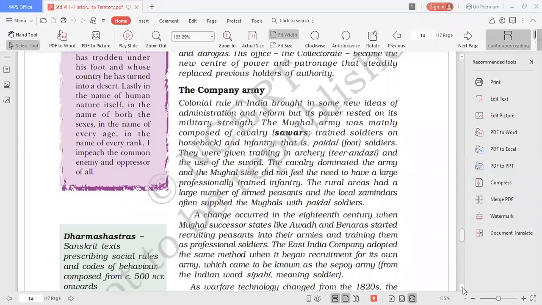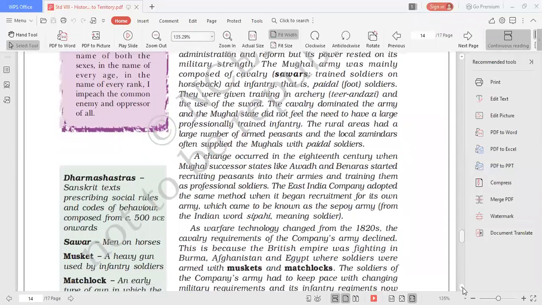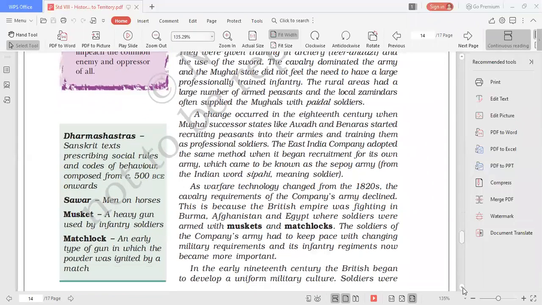As warfare technology changed from 1820, the cavalry requirement of the company's army declined. Cavalry included horsemen and other soldiers who initially were not using any guns or daggers. Now, with the change in technology, there was use of pistols, guns and daggers.